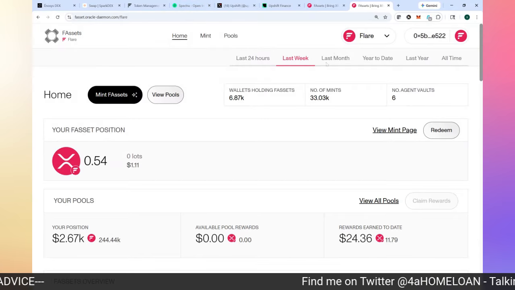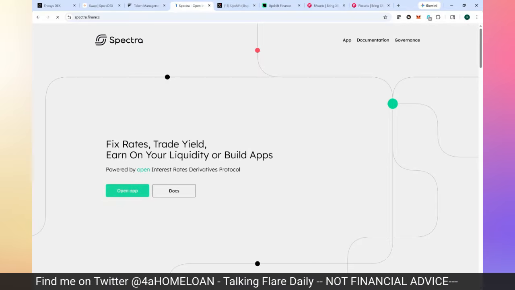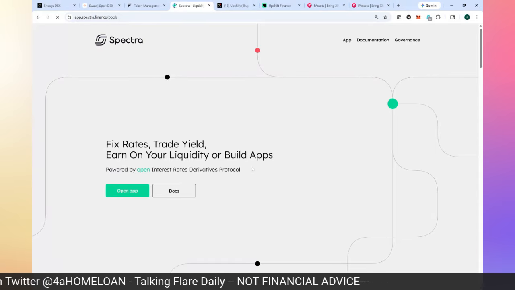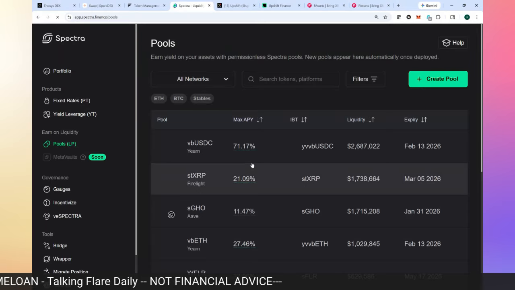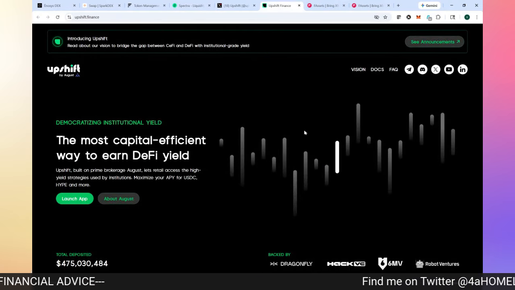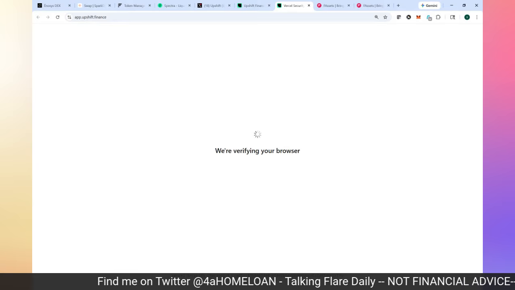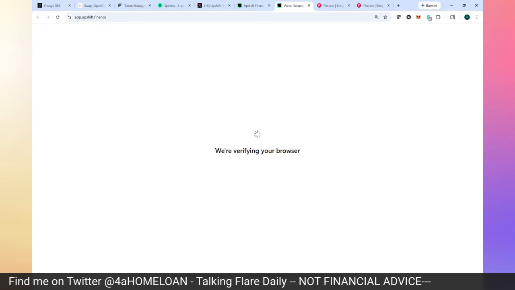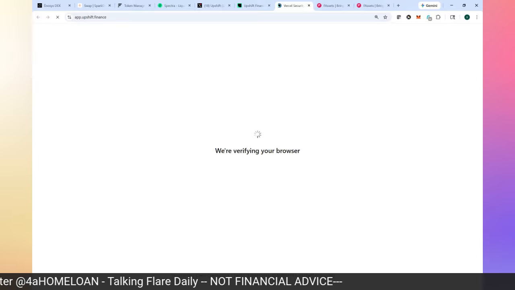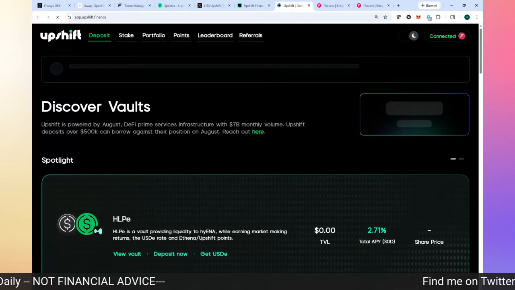Now, what am I going to do with that FXRP that I just earned? I'm going to come over here to Spectra, and I'm going to take that FXRP, and I can choose to use it over here, or I can choose to use it on Upshift. Okay, so let's launch the Upshift app. Upshift is a vault where, using my XRP, I can earn more XRP. And again, it's compounded and added automatically.